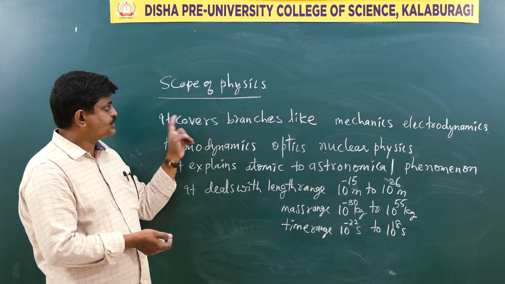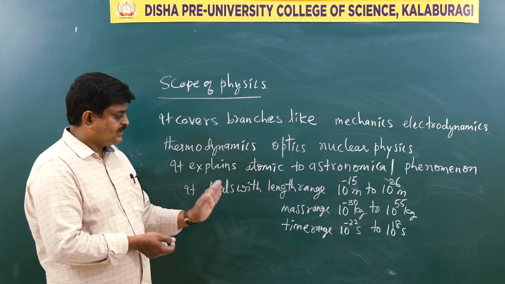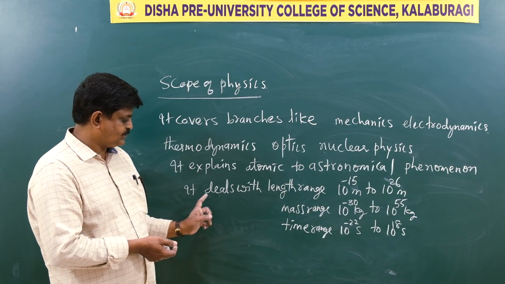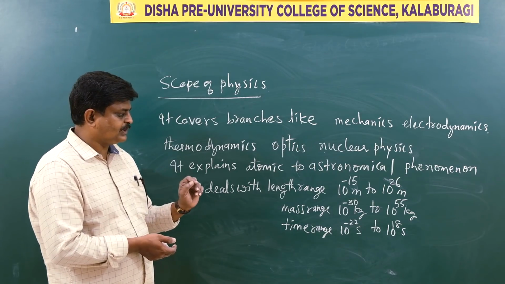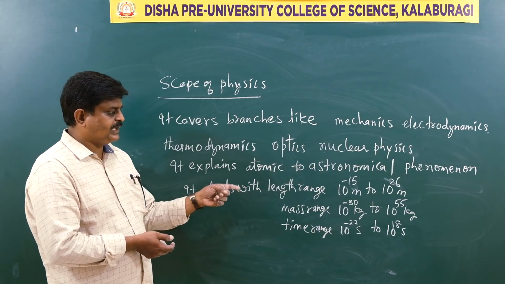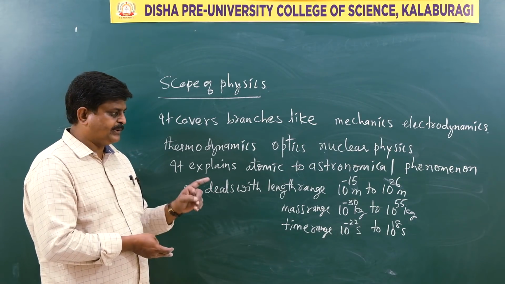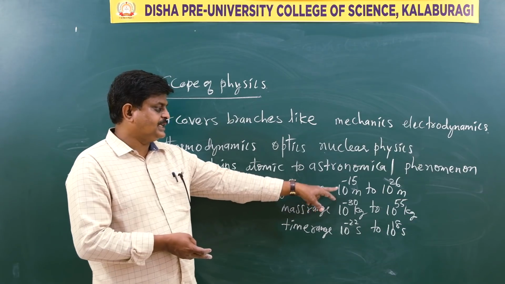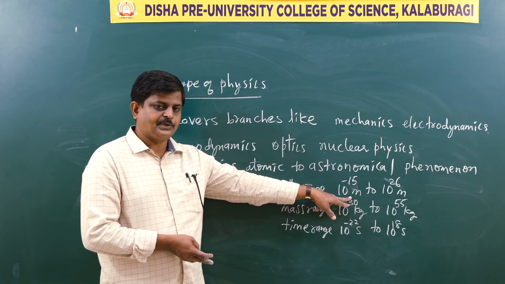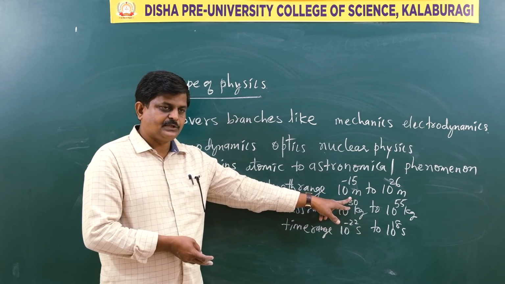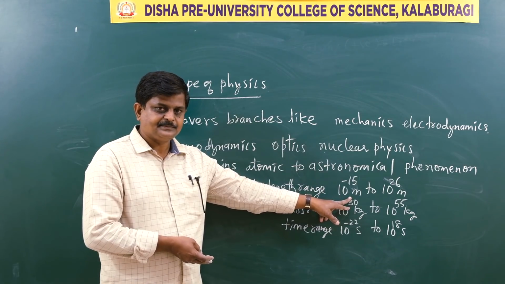And not only that, you can segregate the scope of physics like this also. What does the scope of physics deal with? Length range. Now we are in a position to measure a length range of order 10 raised to minus 15 meter. Do you know what it is called? Fermi. The Fermi is also the smallest unit of length.